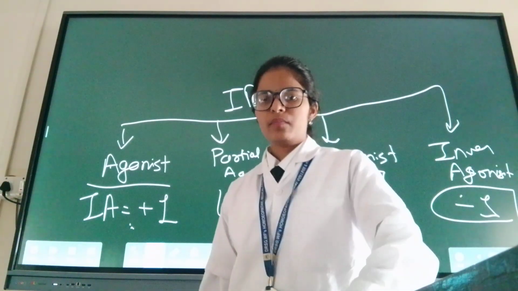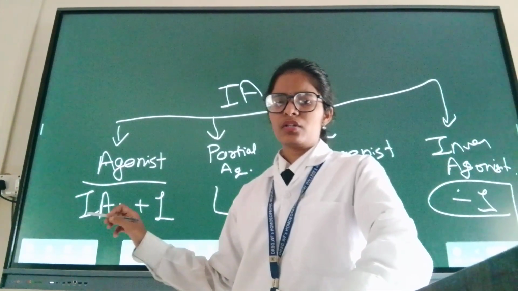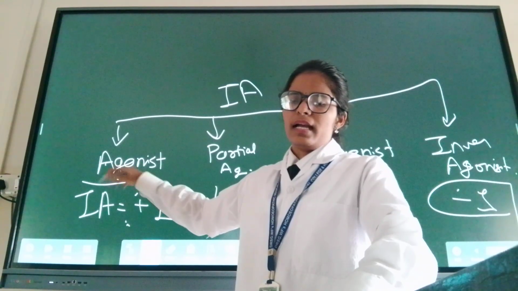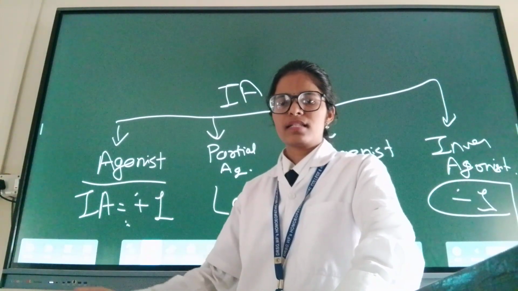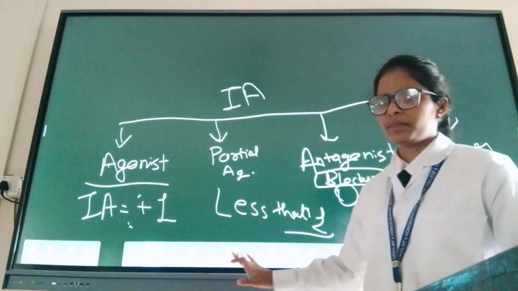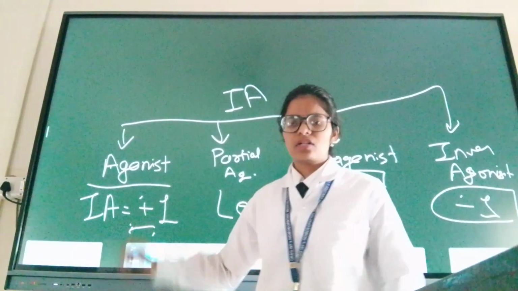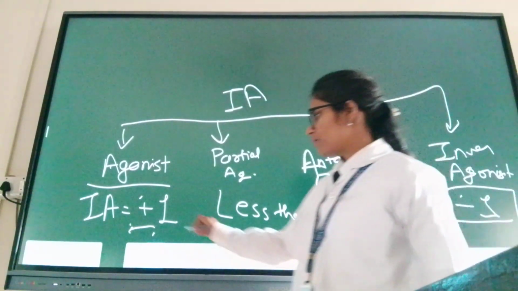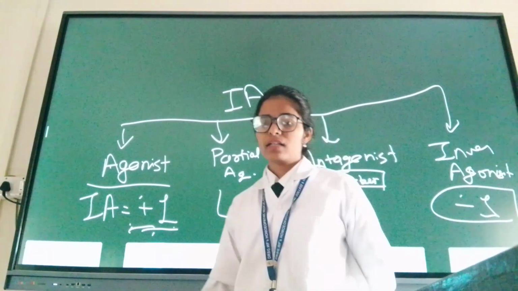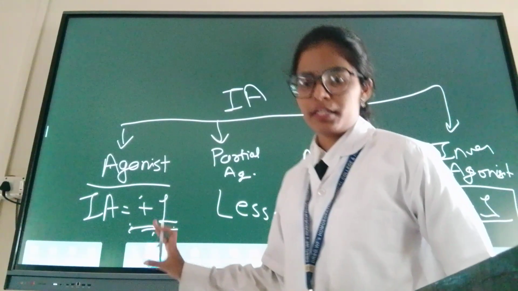In the deficiency of that molecule, we give an agonist, and it will bind with the receptor and do the similar action, like the physiological molecule. Its intrinsic activity is +1. Effect similar to the physiological stimulant.